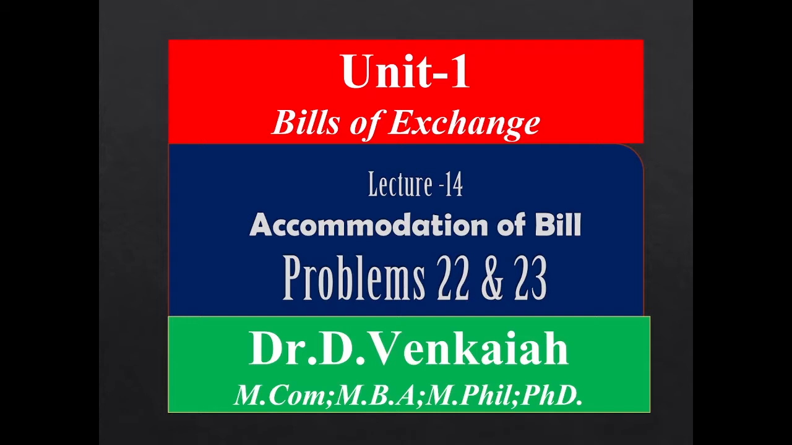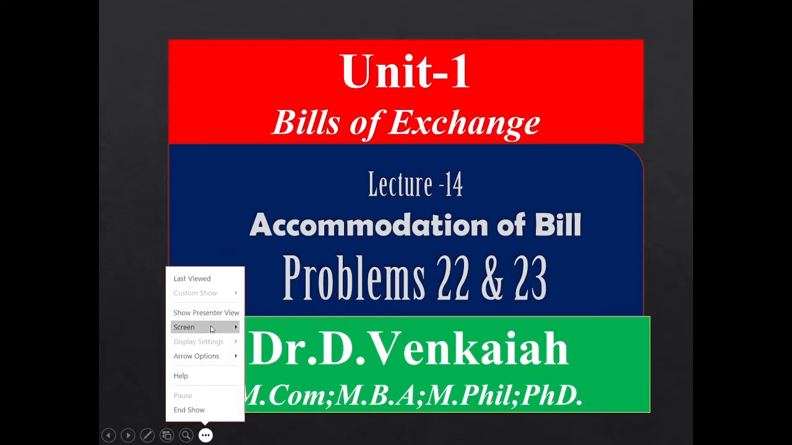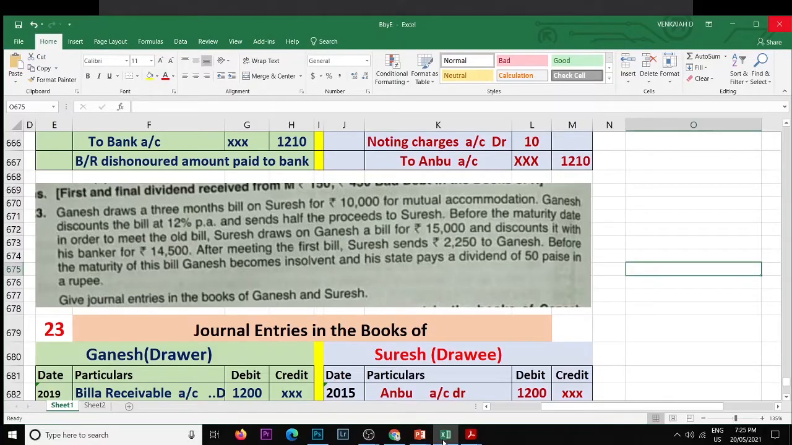So this accommodation journal entry procedure is for recording accounting transactions. We already know about problem number 19 and 20. For better understanding, 22 and 23 also we discuss. So problem number 22.